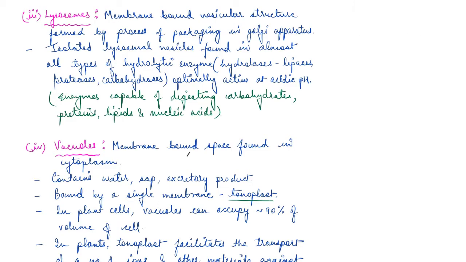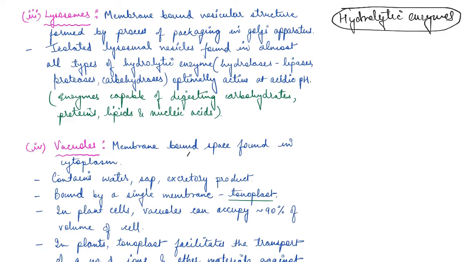So lysosomes are membrane-bound vesicular structures, and these are formed by the process of packaging in the Golgi apparatus. Now, the isolated lysosomal vesicles are found to be very rich in all types of hydrolytic enzymes.